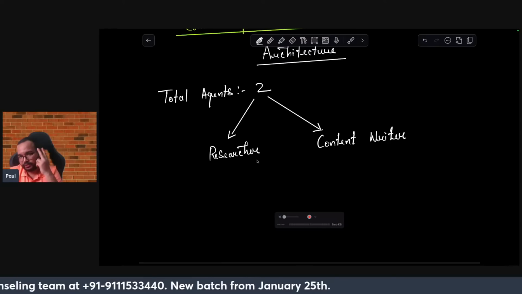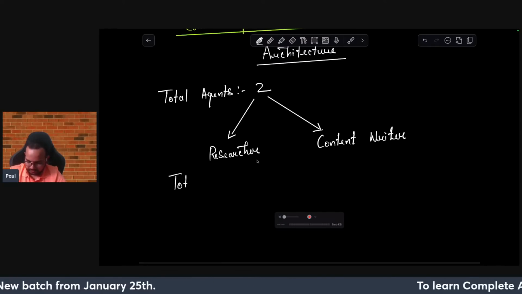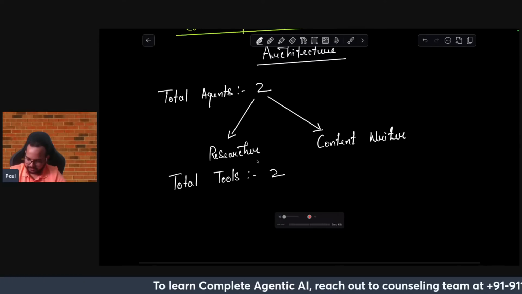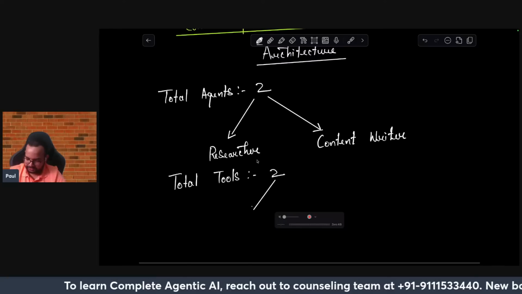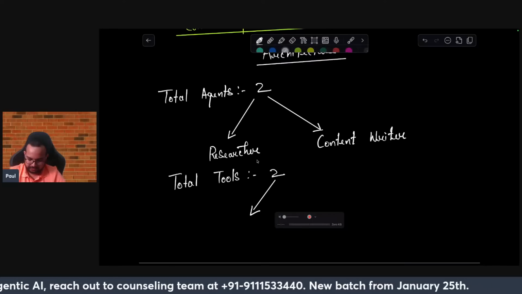Then I have a total of two tools for this task. Total tools again two. The first one will be our Serper API, which will do the web search for us. So Serper API.